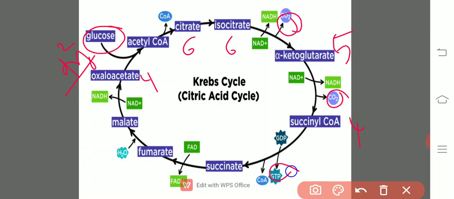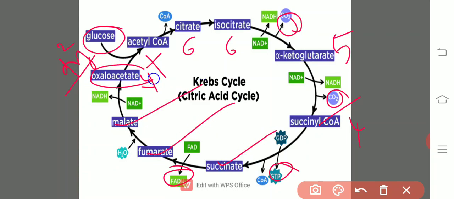Here there is a formation of GTP, and here a formation of FADH2. So, oxaloacetate and acetyl coenzyme A form citrate, isocitrate, alpha ketoglutarate, succinyl coenzyme A, succinate, fumarate, malate and oxaloacetate. Oxaloacetate is resynthesized, so it is again used for another pyruvate to attach with it.